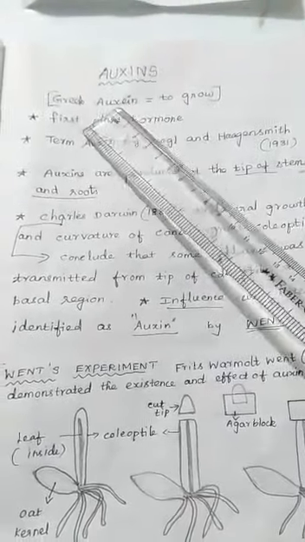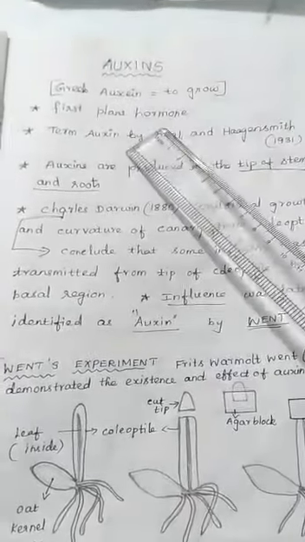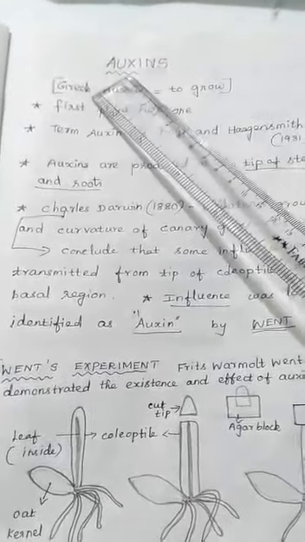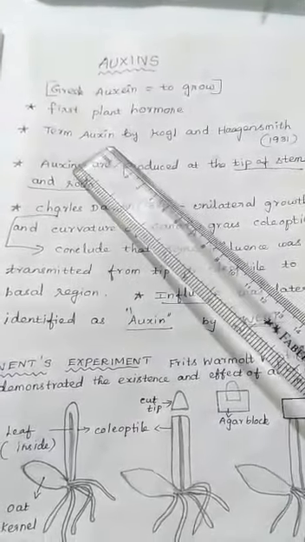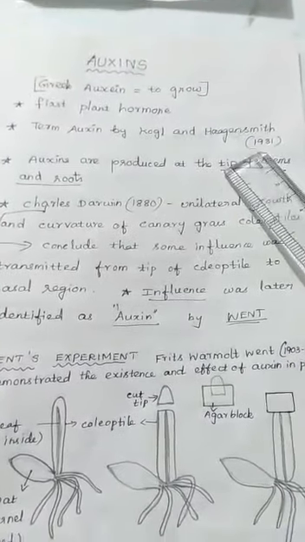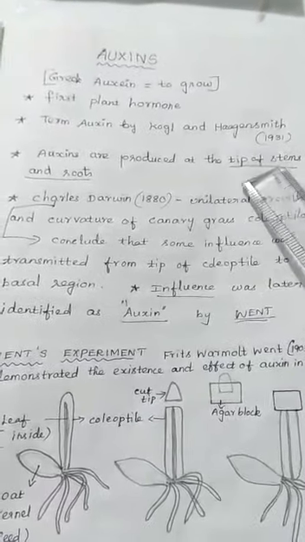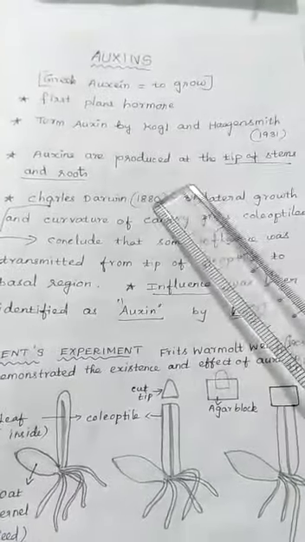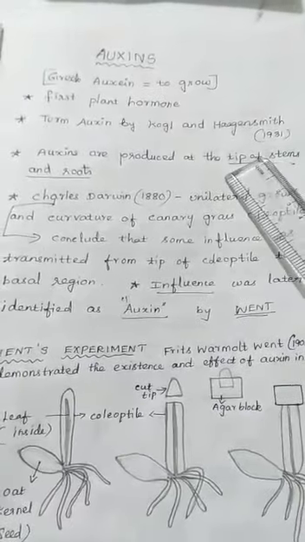Auxin, from the Greek word auxine, means to grow. The first plant hormone discovered is auxin. The term auxin was given by 2 scientists, Kogl and Haagen-Smit, in the year 1931. Then where is it produced? It is produced at the tip of the stem and the root.